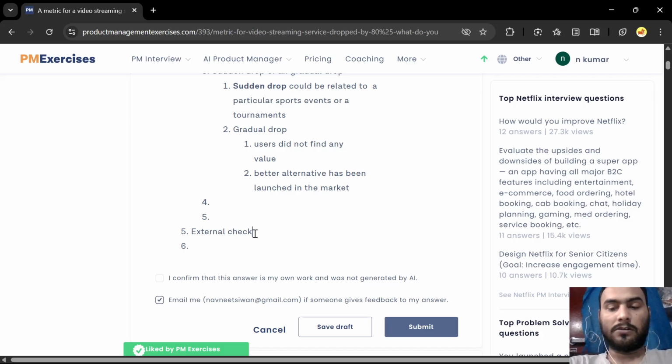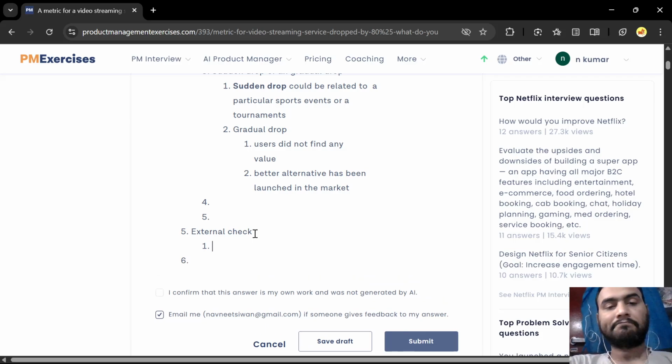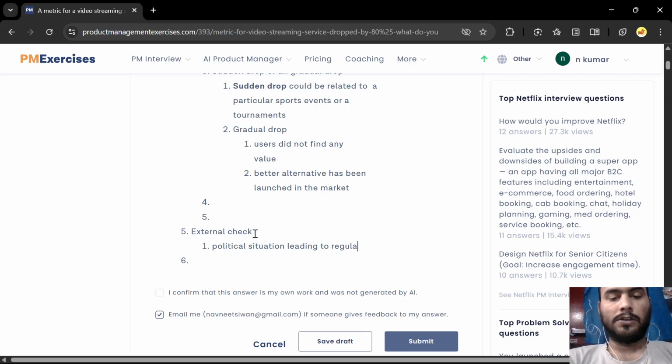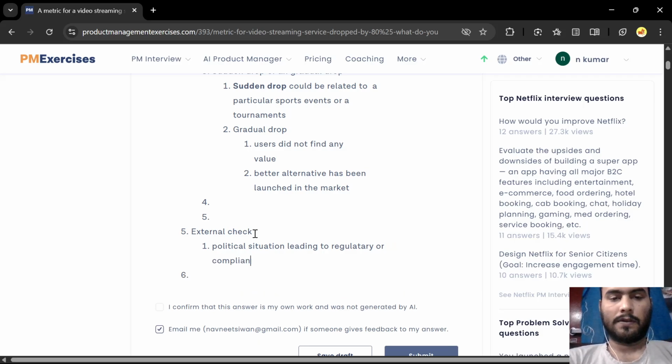Now moving on to the external part. Externally, what we can check, maybe any environmental or government political situation that is out of our scope. So any political or compliance. Now, what does that political situation lead to? A regulatory or compliance issue for our platform?